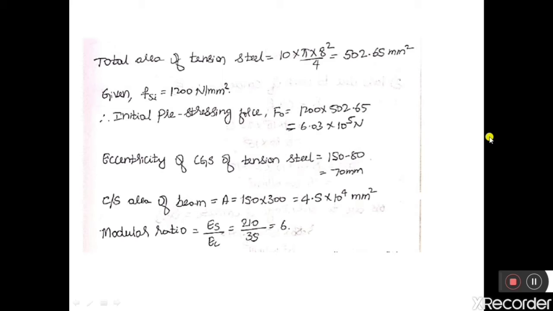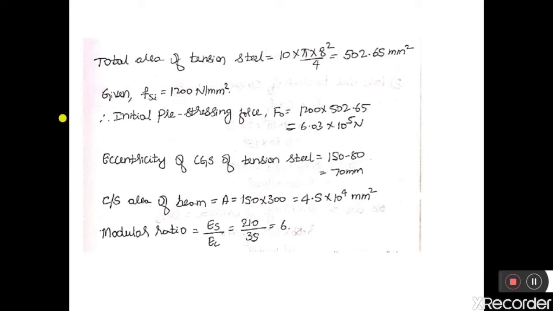So first let us calculate the total area of the cables, the total area of tension steel. There are 10 wires and the diameter of each wire is 8 mm. So 10 into area of each wire gives us 502.65 mm square, and it is given that initial pre-stress FSI is equal to 1200 Newton per mm square.